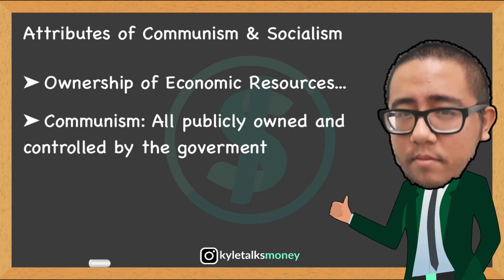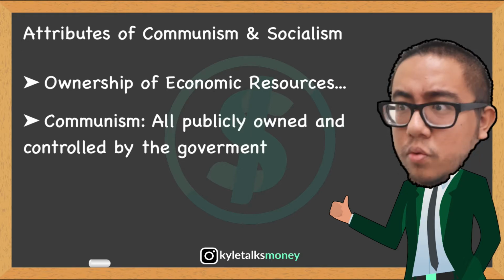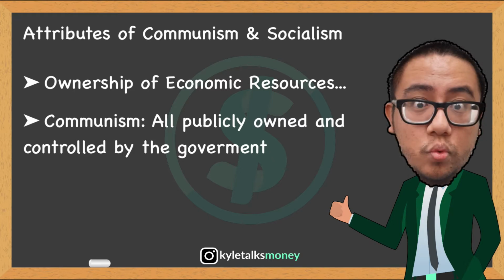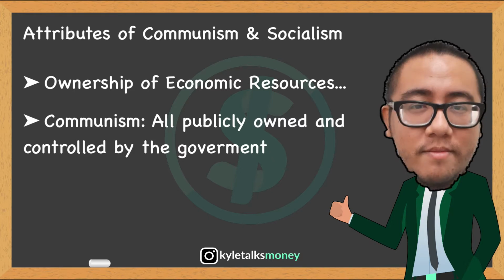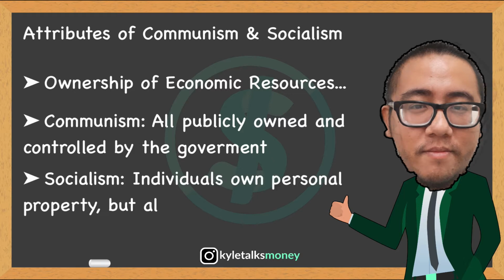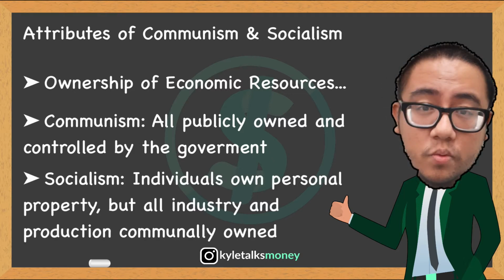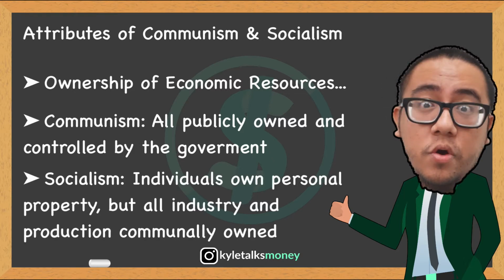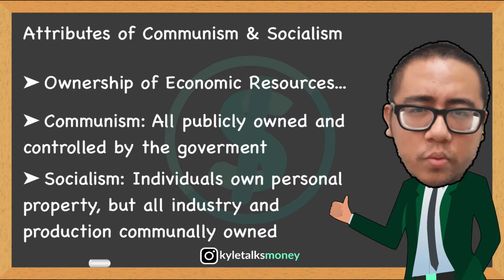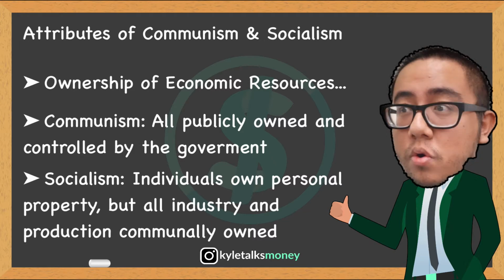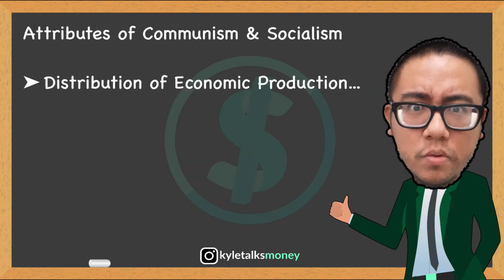In communism, all economic resources are publicly owned and controlled by the government. Individuals hold no personal property or assets. In socialism, individuals own personal property, but all industrial and production capacity is communally owned and managed by a democratically elected government. What about the distribution of economic production?